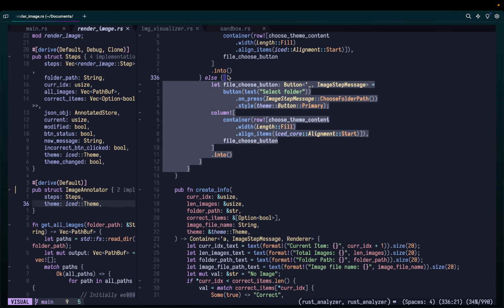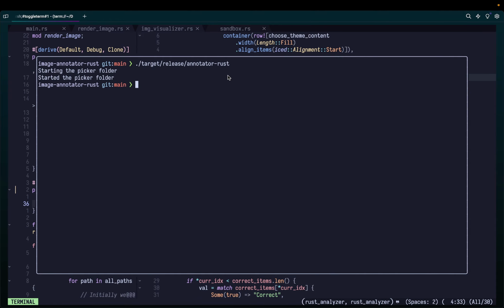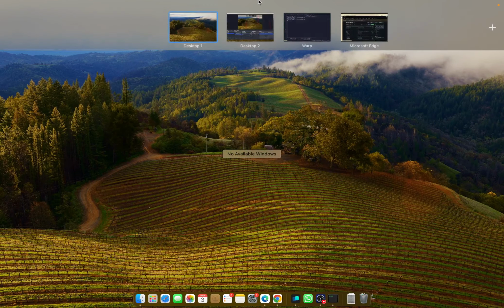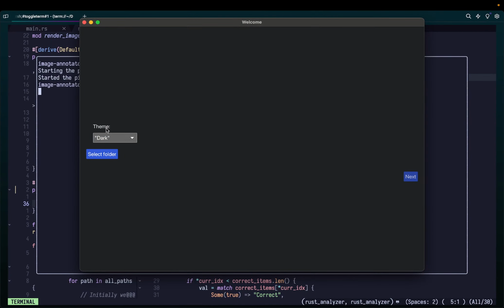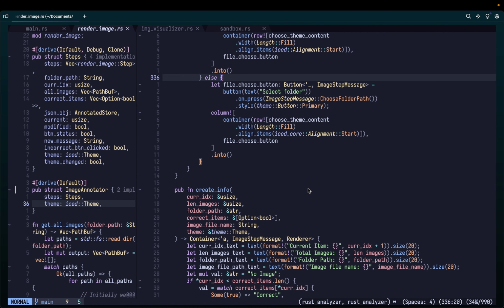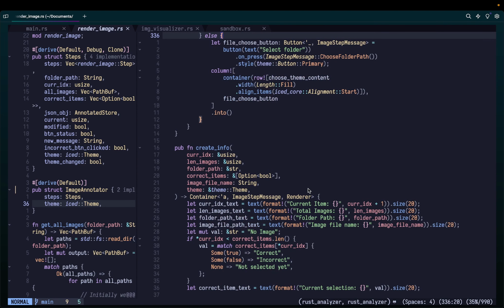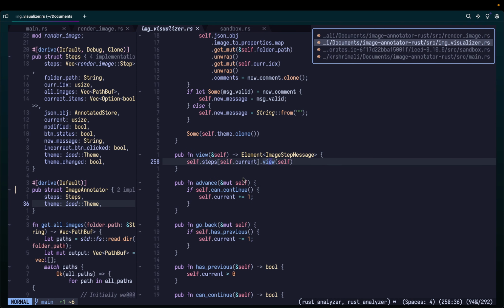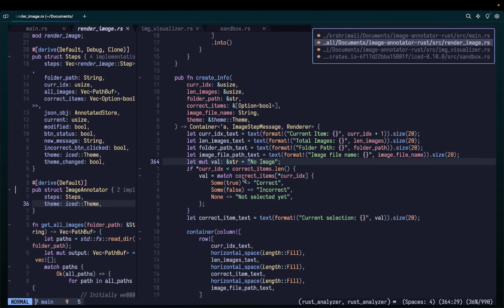That's what I was doing, a main welcome image. Let me just show it to you again. There you go. So you have a choose theme option over here, then there's select folder, and there's a next button, which is not clickable right now. Once you select the folder which is valid, you can click on it. So these are small details. You would always want to disallow people from clicking on the next button unless they have selected a folder. So these things are there. All right, I think that's mostly it.